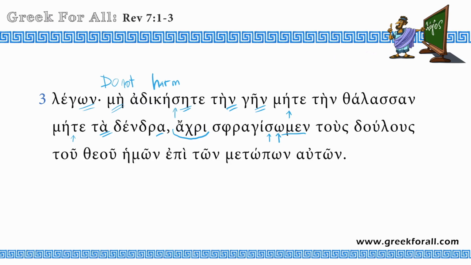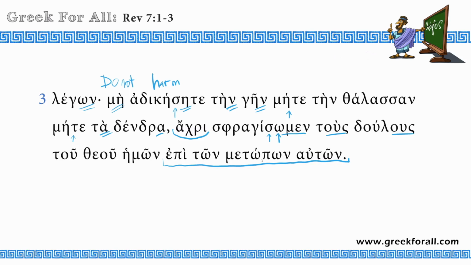the first person plural, until we seal tus doulos, accusative plural, so this is our direct object for this verb, until we seal the slaves of God, hemon, our, so of our God, epi ton metopon auton, so another prepositional phrase, on their foreheads.